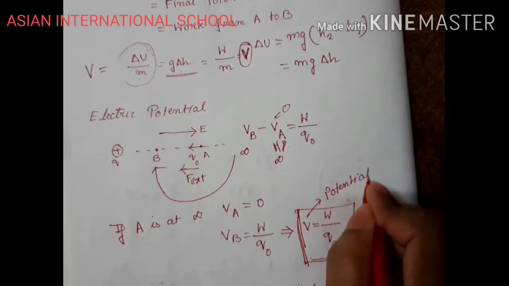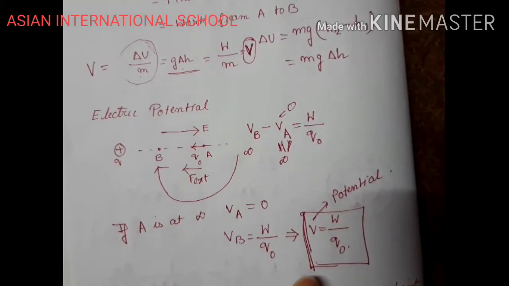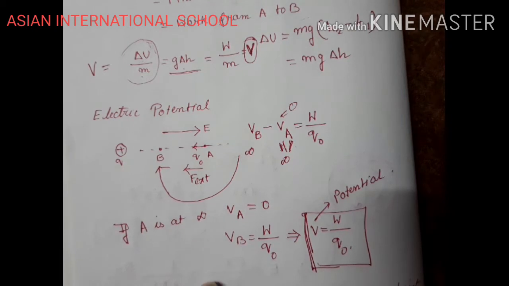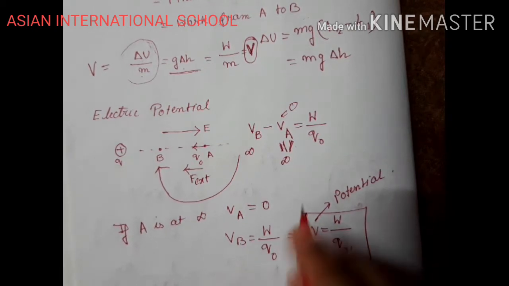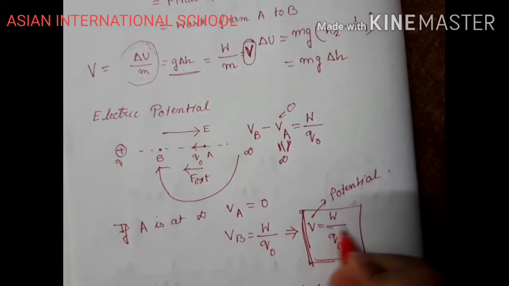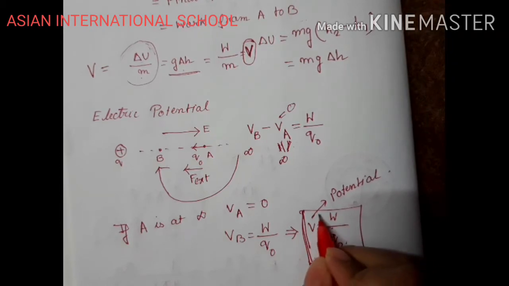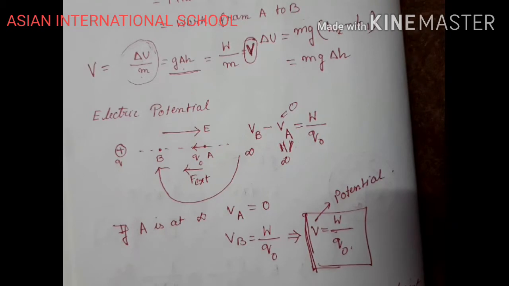So how do we define potential? I repeat, when work is being done on a test charge to bring the test charge from infinity to a certain point in the electric field, then the work done per unit test charge is known as your potential, right?